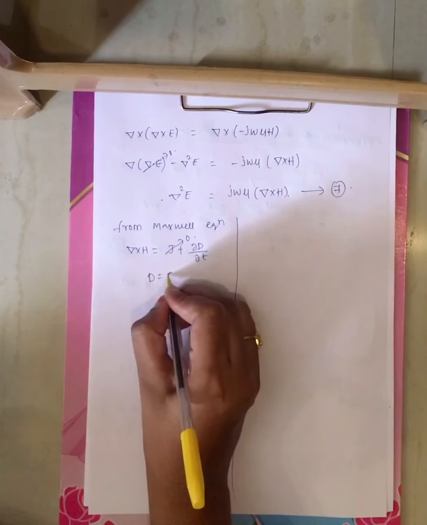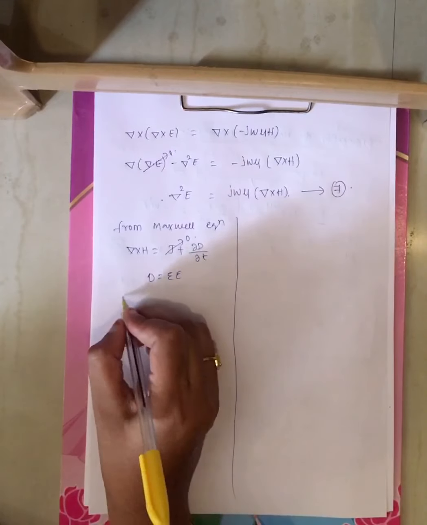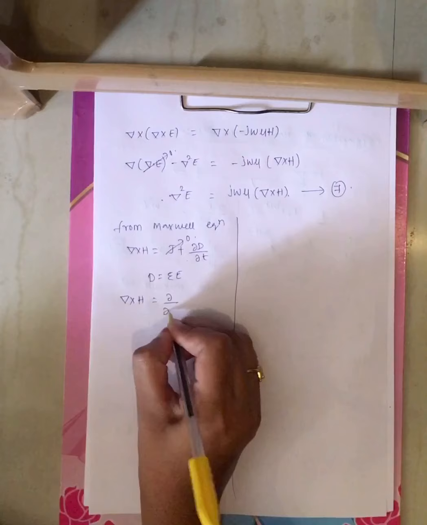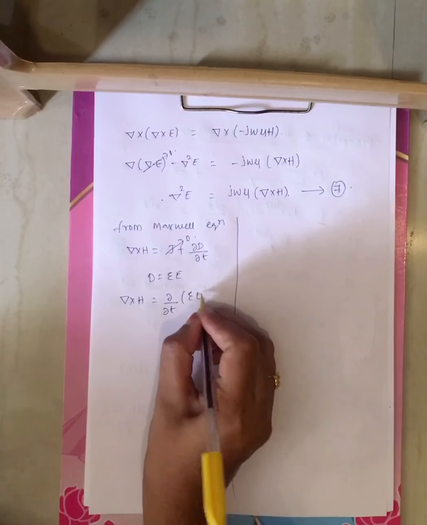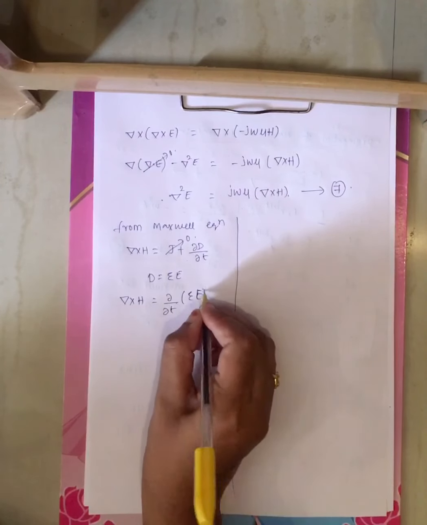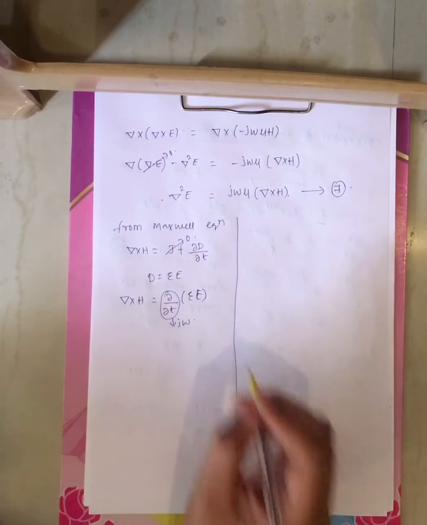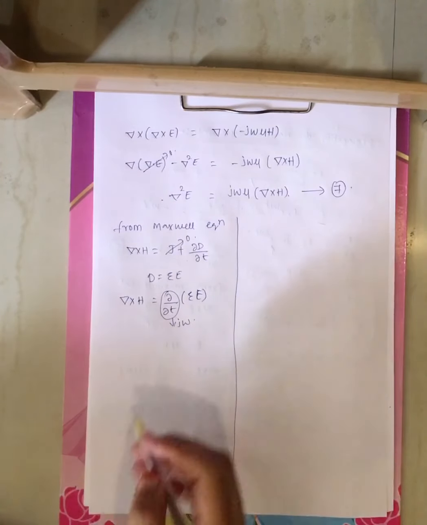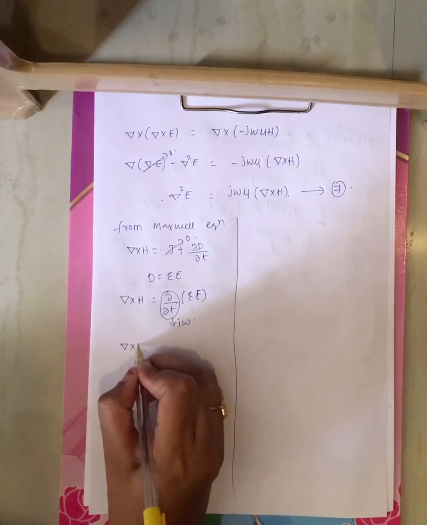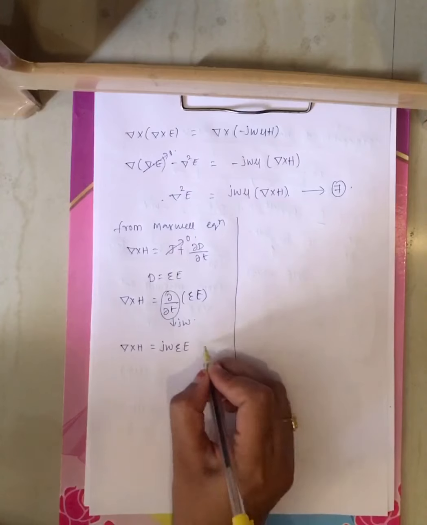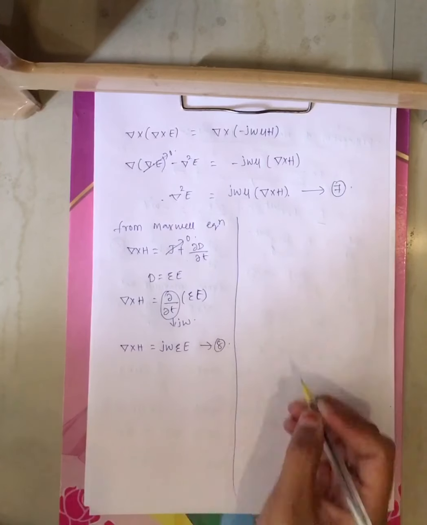Now D is nothing but epsilon E, so del cross H equals dou by dou t of epsilon E. From equation 3, dou by dou t is nothing but j omega. Now you will get del cross H equals j omega epsilon E. Represent this as equation 8.